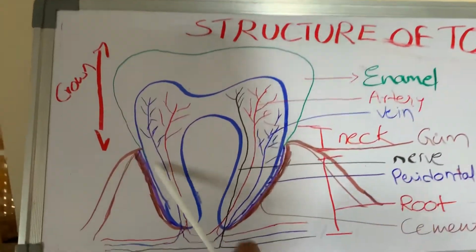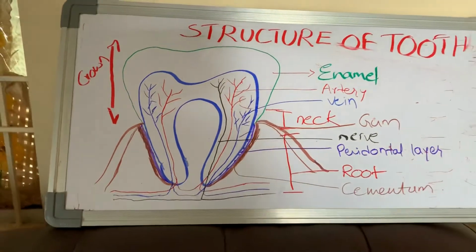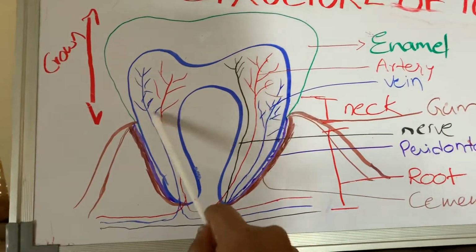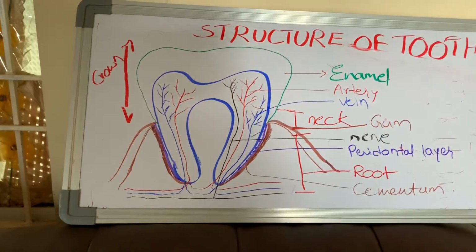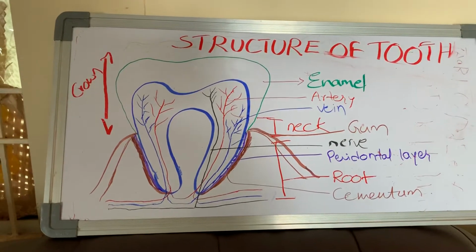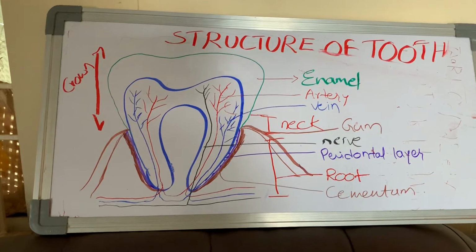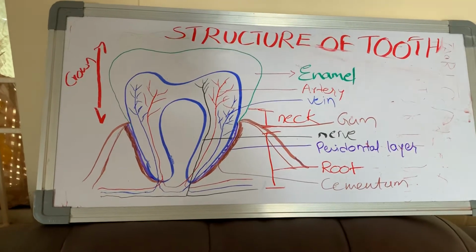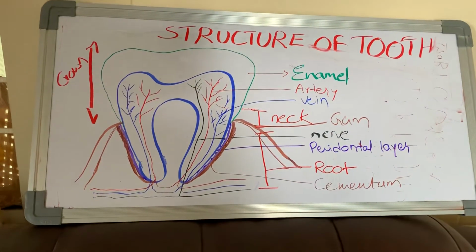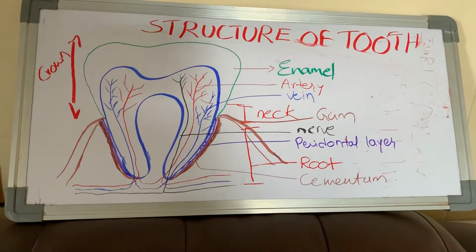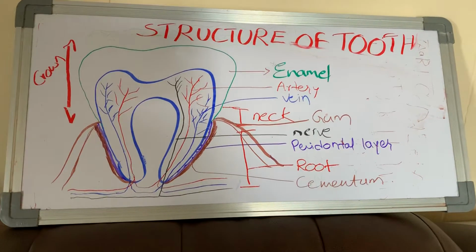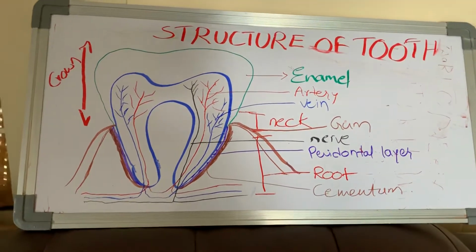Next, the tooth is made up of a hard and white colored substance which is known as dentine. This dentine is secreted by cells known as odontoblast cells. This is a very important bit for your MSET or NEET exams. Dentine is formed by which cells? The answer is odontoblast cells.